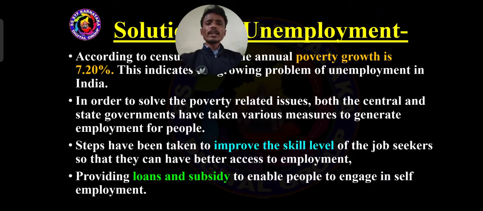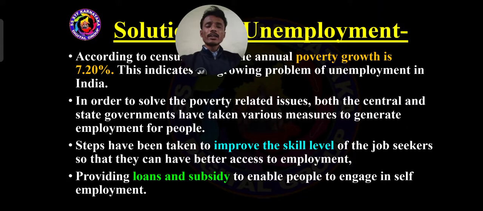And providing loans and subsidy. Those who do not have employment, the government has to find such persons and provide loans and subsidy. When loans and subsidy are there, those persons can do self-employed, independent jobs. And this is also one of the important solutions to avoid the unemployment problem in our country.